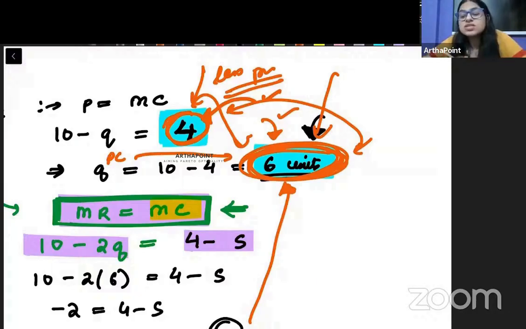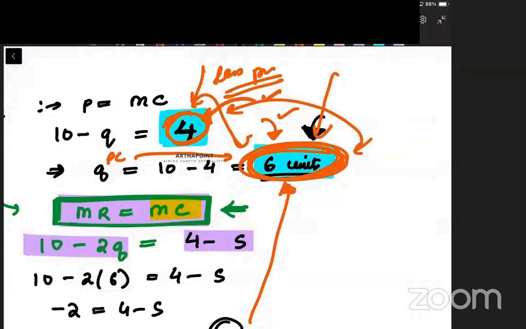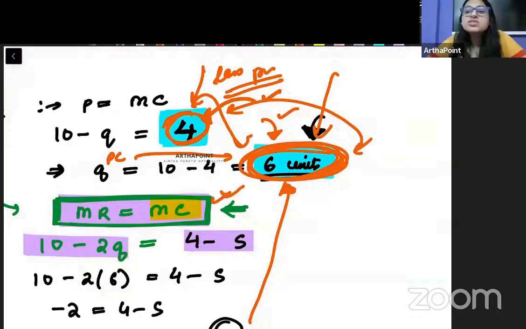We need to also consider the fact that the government is now asking me to go ahead and to sell more units in the market, and therefore I will still act like a monopolist, just that I will take the quantity at 6 and I will take the price at 4.